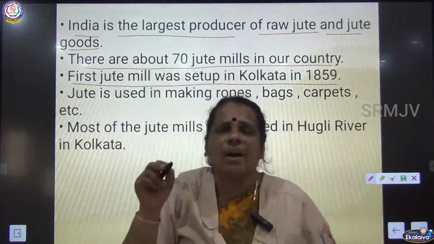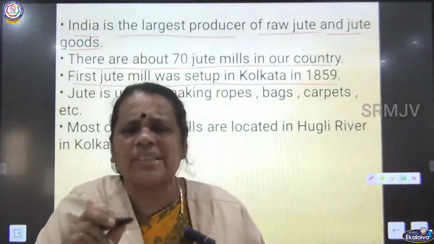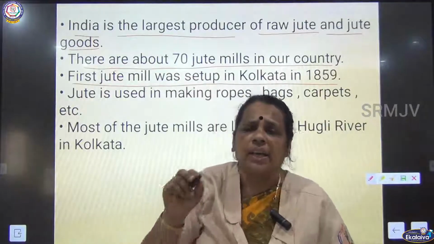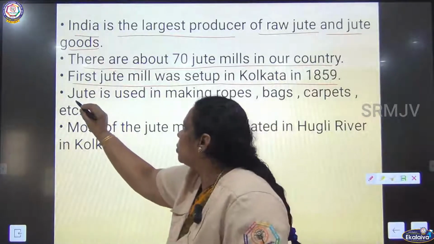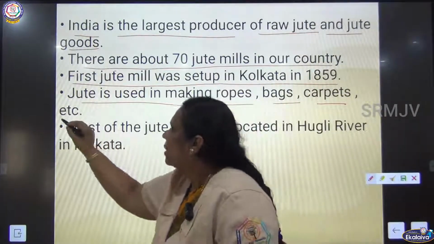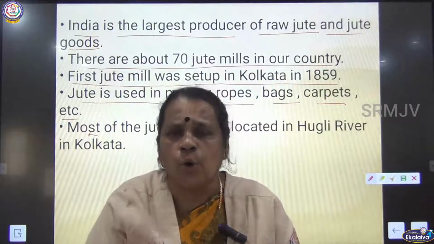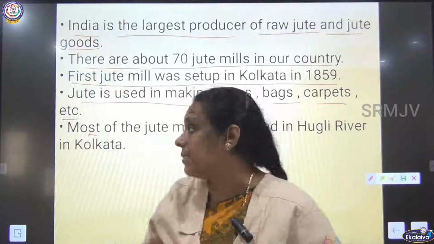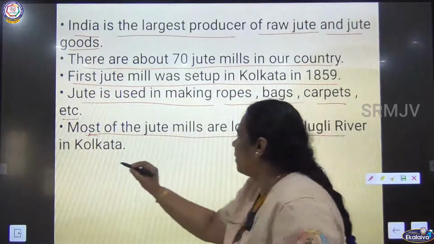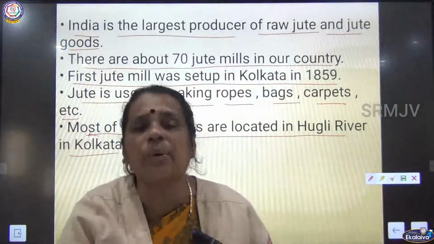Like the first cotton mill which was set up in Mumbai in 1854, the first jute mill was set up in Kolkata in 1859. And we are going to see the use of jute fiber. Jute is used for making ropes, bags, mats, carpets, etc. Most of the jute mills are located along the Hooghly River in Kolkata. This is one 3-mark question, or you can get it as a 5-mark question also.